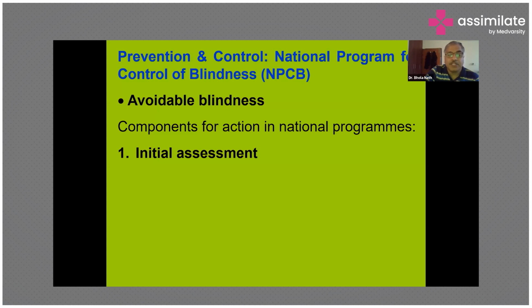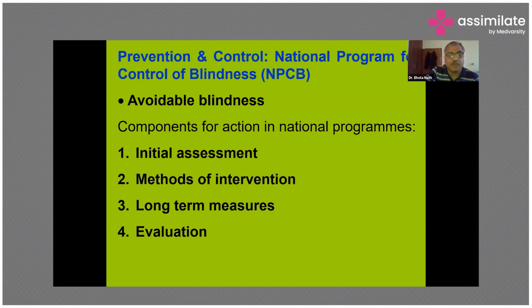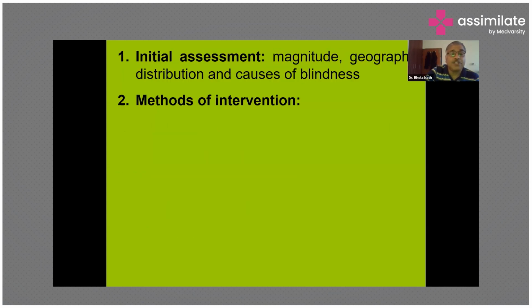Number one is initial assessment, second is mode of intervention, third is long-term measures, and then we are going to evaluate this. So in the initial assessment, we are going to assess the magnitude and geographical distribution of the blindness, and what all are the causes which are responsible for causing the disease in a particular area.